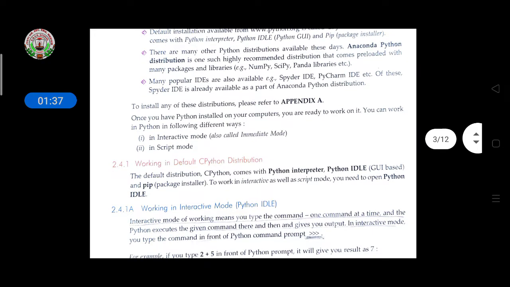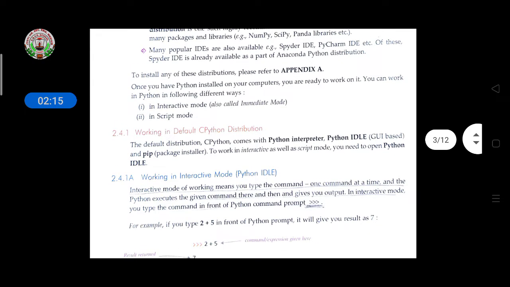Then there are many other Python distributions available these days. The Anaconda Python distribution is one such highly recommended distribution that comes preloaded with many packages and libraries. Nowadays we are using this highly recommended distribution, Anaconda, because it is preloaded with many packages and libraries that we use in writing programs.